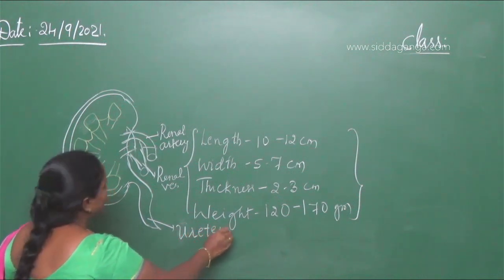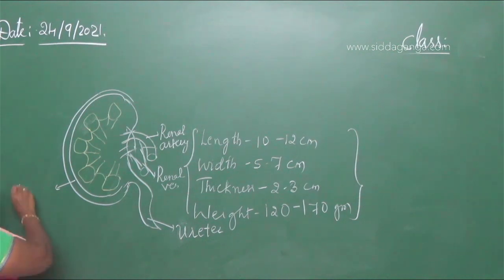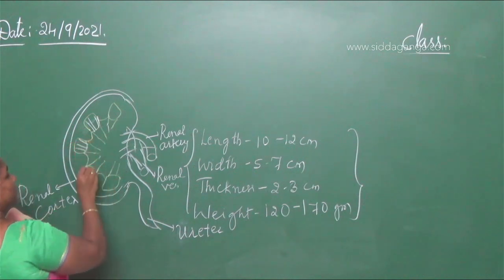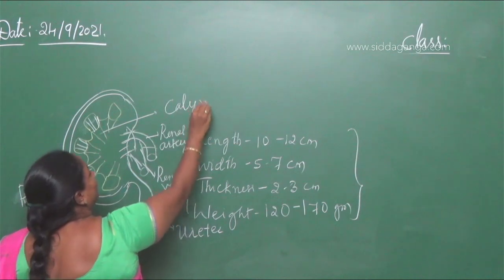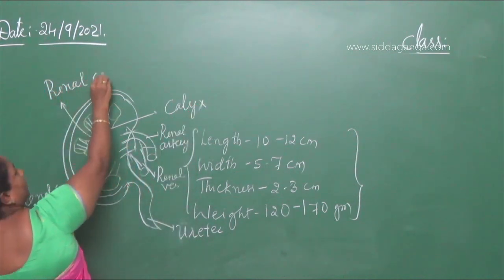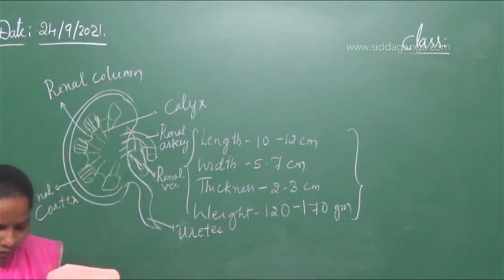The outer part is the renal cortex. Inside the kidney, this part is called the calyx, and this part is called a renal column. You should know the diagrammatic view of the kidney to answer this question.